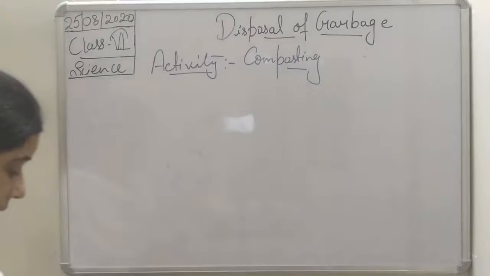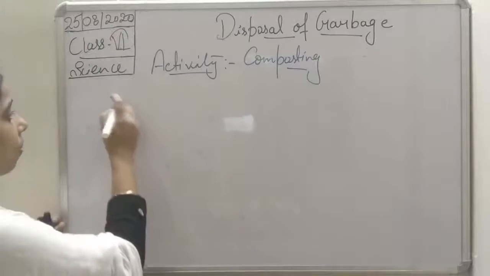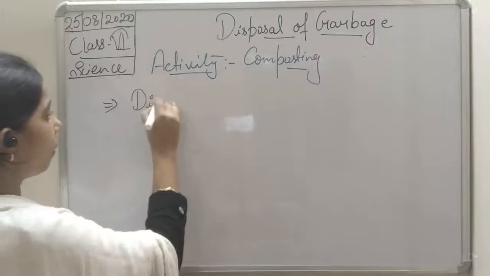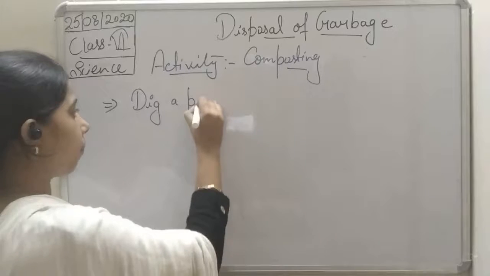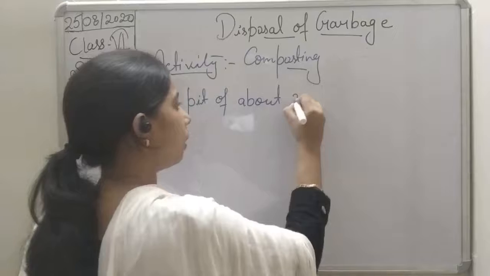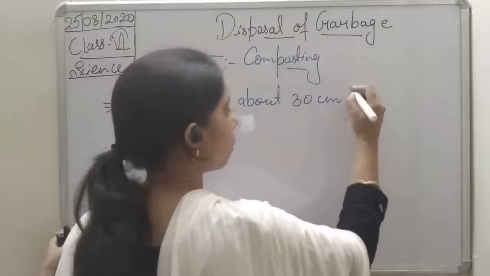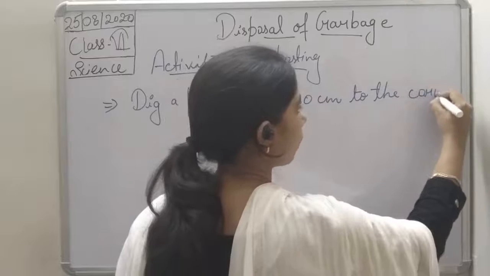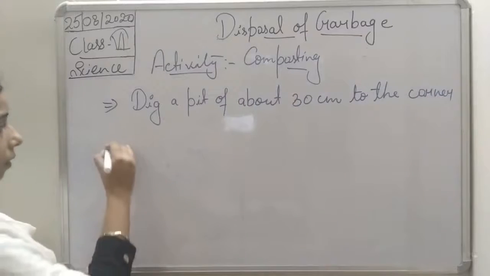So we will write the activity one by one. So first step, what you have to do: dig a pit of about 30 centimeters at the corner of the garden.